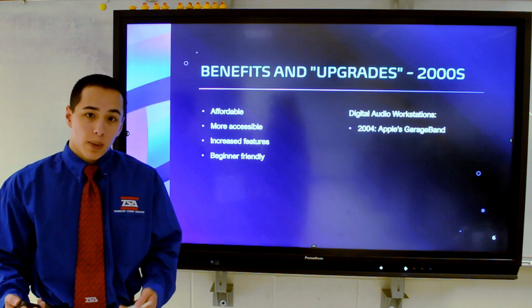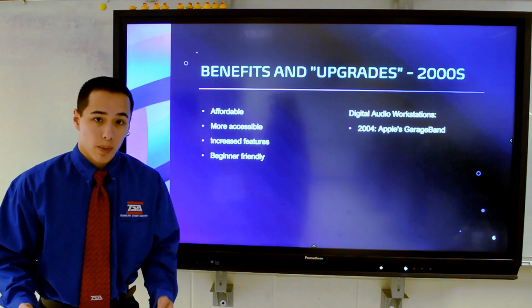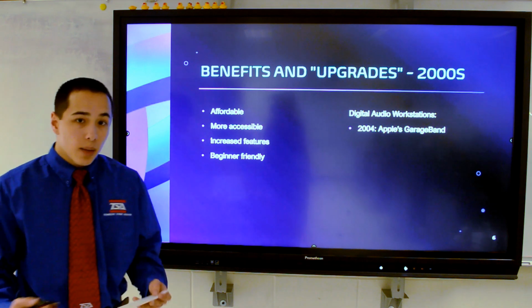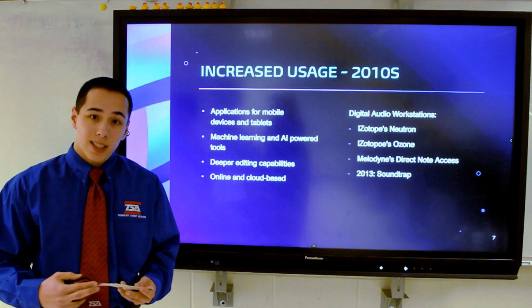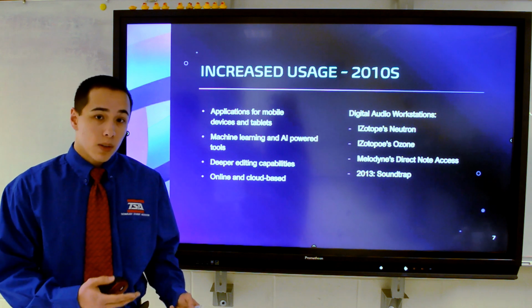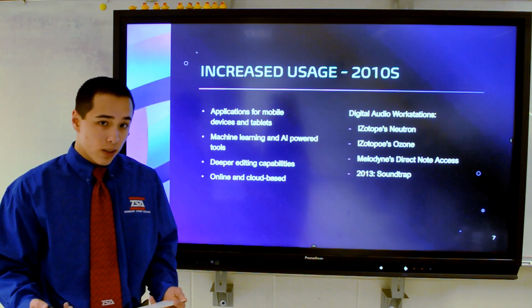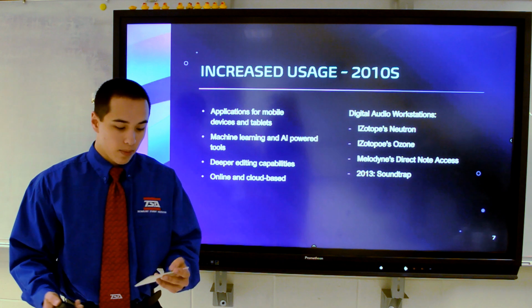This was also a very beginner-friendly interface, with its drag-and-drop interface, VST, and built-in loops. In the 2010s, apps were created for mobile devices as well as tablets. This increased flexibility as well as creativity.